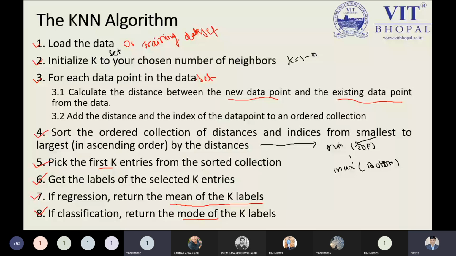Sir, in the 7th line, we are saying return the mean of the k labels. What does it mean? See, if we choose regression, it returns the mean of the k labels. The total number of k labels we have decided, so it means the top 5. What the top 5 labels represent, it means if we have the values 0 and 1 form. I will demonstrate. Don't worry, I will demonstrate.